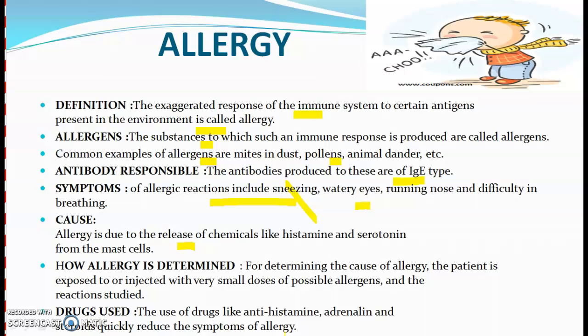Allergies can be reduced by using drugs like antihistamine, adrenaline, and steroids. These drugs can reduce the symptoms of allergy quickly.